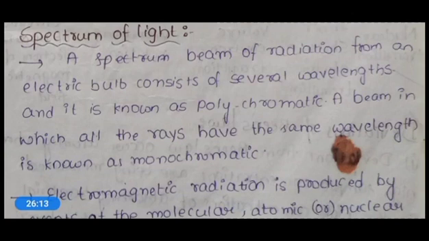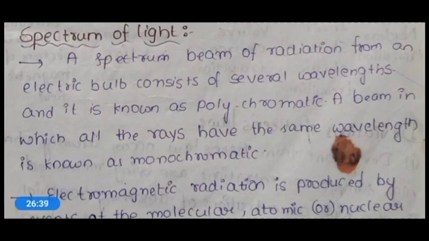For now let's see about the spectrum of light, in which we'll take an electric bulb as the light source. A beam of radiation from this electric bulb will have several wavelengths. A beam of radiation from an electric bulb consists of several wavelengths, and it is known as a polychromatic beam.